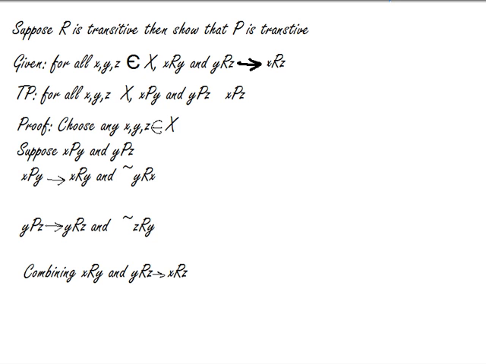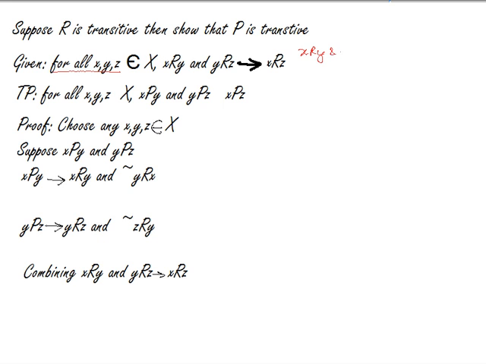Question says this, that if R is transitive, then show that P is transitive. Okay. Now, how do we start it? We just write what is given to us. R transitivity, that is for all x, y, z belonging to capital X, XRY and YRZ should imply XRZ. This is your R transitivity, that is